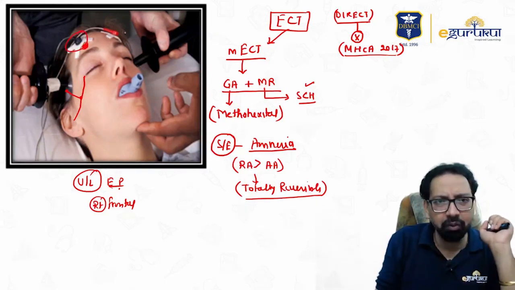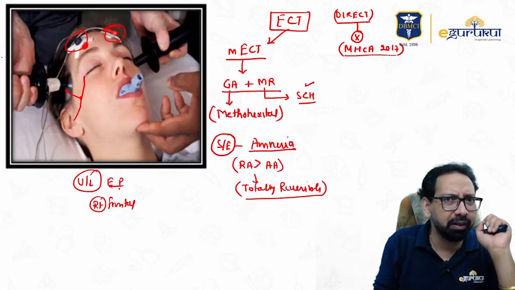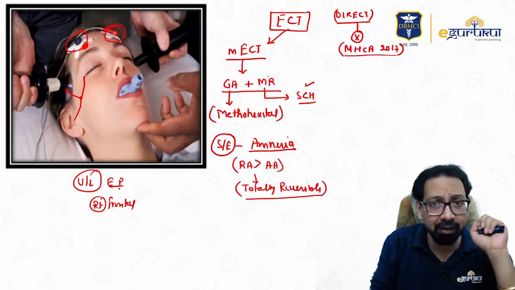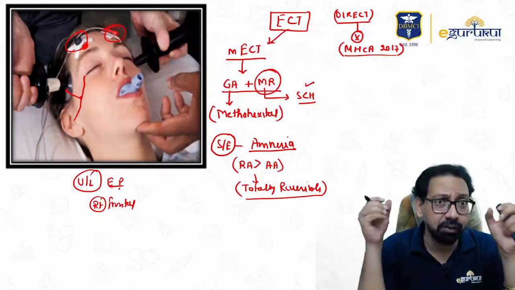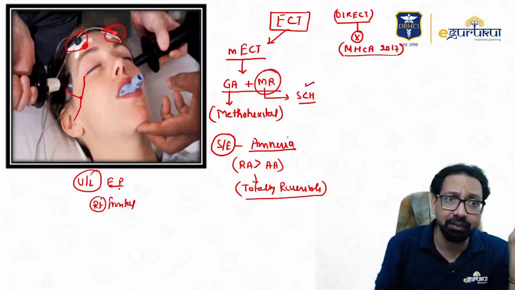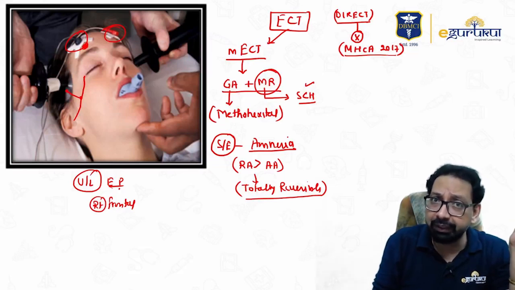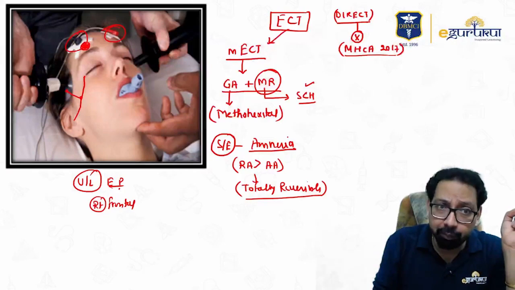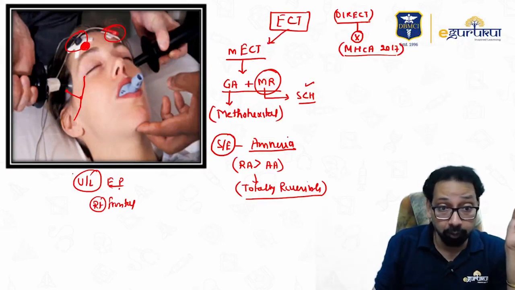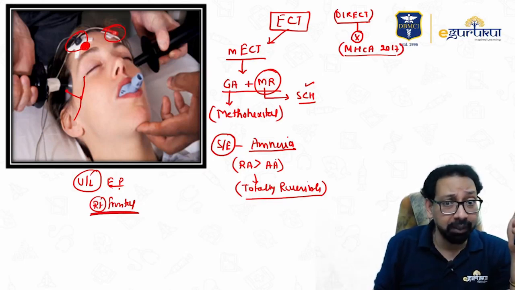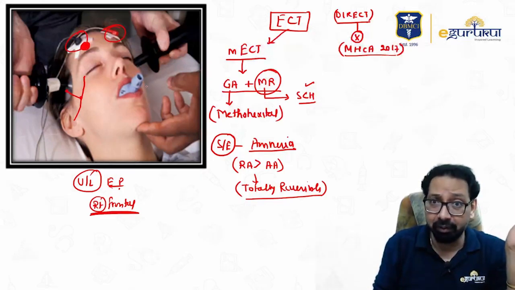These electrodes are for EEG. As you know that we have already given muscle relaxant, so there would be less visible seizure. You can't visualize these seizures. That's why we put electrodes of EEG. We monitor seizure by EEG, and we put electrode at right frontal, means non-dominant brain. Question. But most commonly we use bilateral.